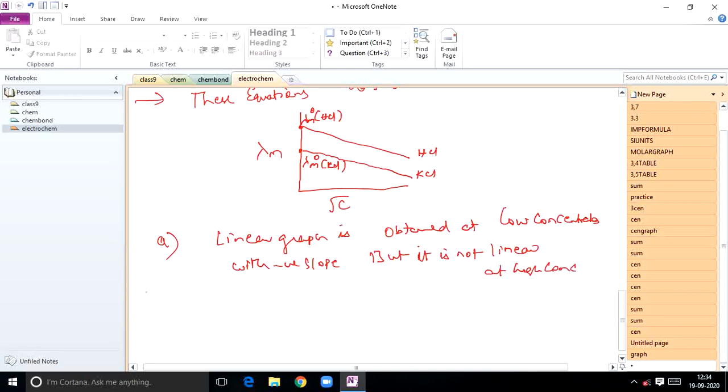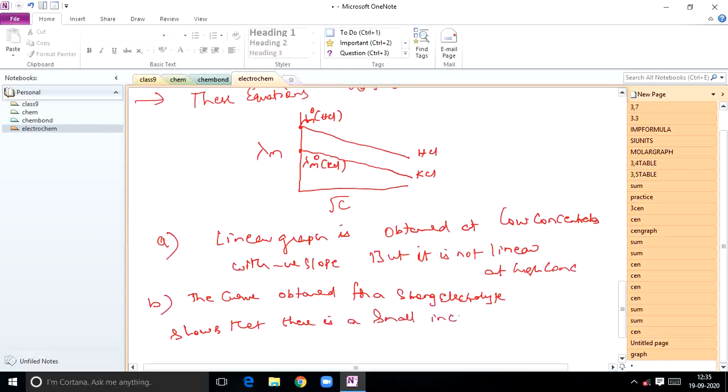Okay students, next what point can you draw here? The curve obtained for a strong electrolyte shows that there is a small increase in conduction with dilution. Here HCl is a strong electrolyte.